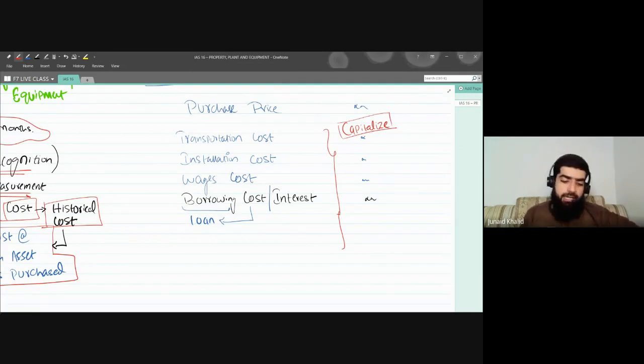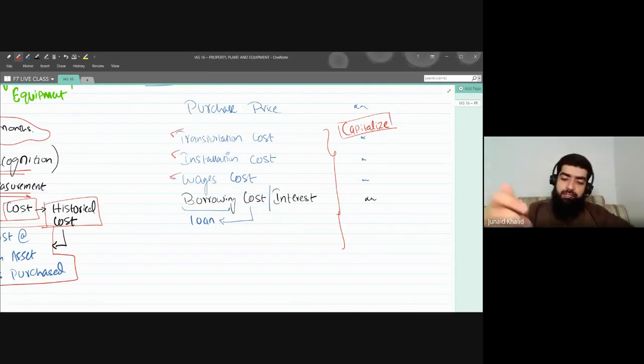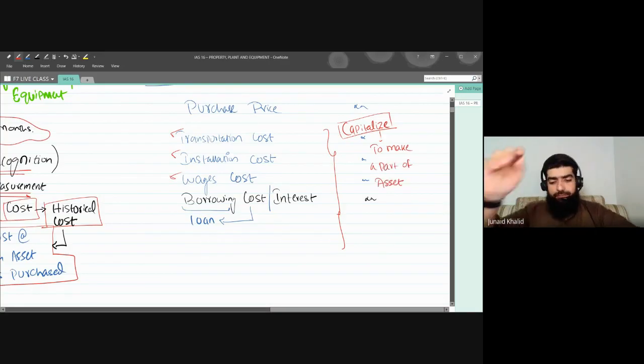If I say I have capitalized the transportation cost or the installation cost, what does it mean? Capitalize means to make a part of an asset.